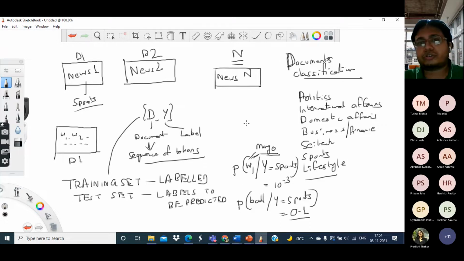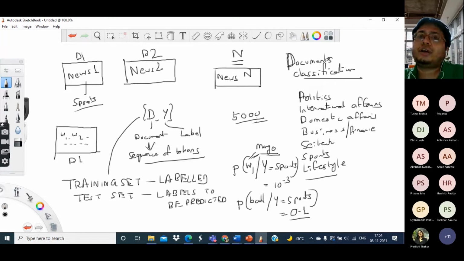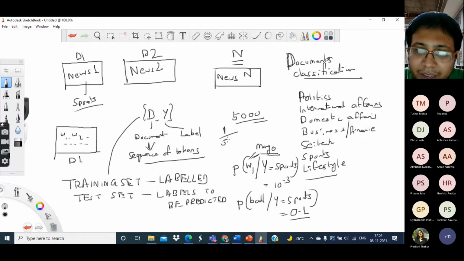Your vocabulary can be quite large. Let's say that even after stop word removal and stemming, you will have a vocabulary of 5,000 words. So the entire probability mass of 1 is to be divided among all these 5,000 words. If it is uniformly distributed, every word will have probability 1 by 5,000.